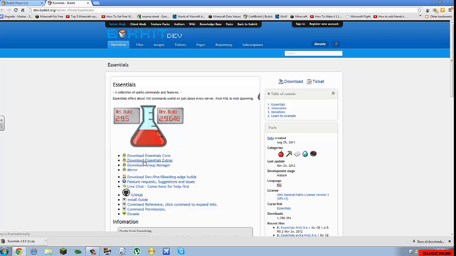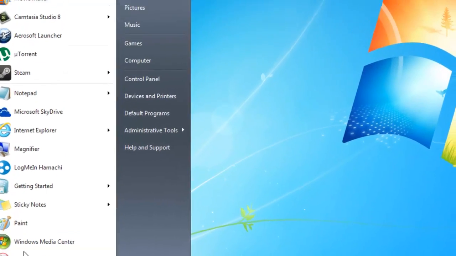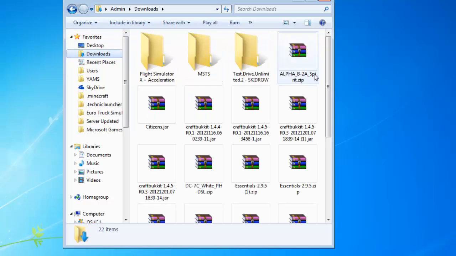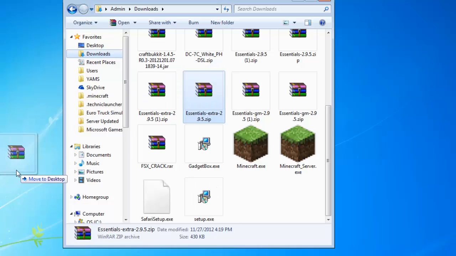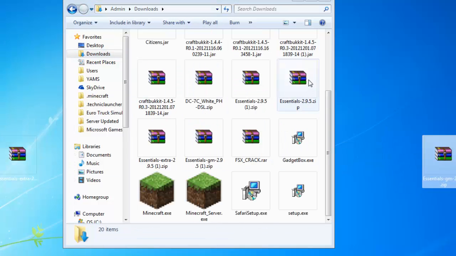Click Download Essentials Extras, and then download Group Manager. When that is all done, you want to close everything out and go to your Start menu, add your name, and Downloads. Then you'll look for Essentials Extra, GM, and Essentials.